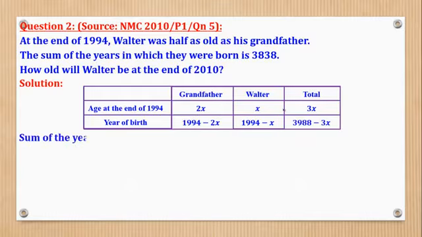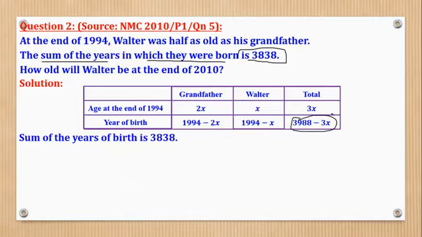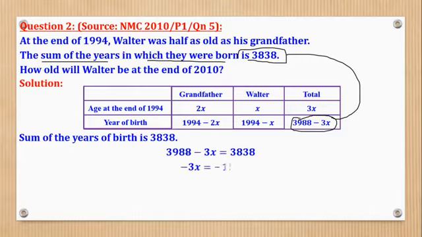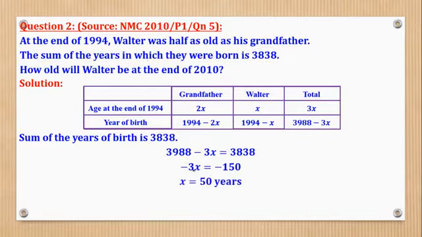But they told us that the sum of the years in which they were born is 3838. So I'm going to equate this to this to get a linear equation, then look for a way of making x the subject. The first thing is to take this one to this side, then divide both sides by 3 to come up with 50 years. So that is the value of x.